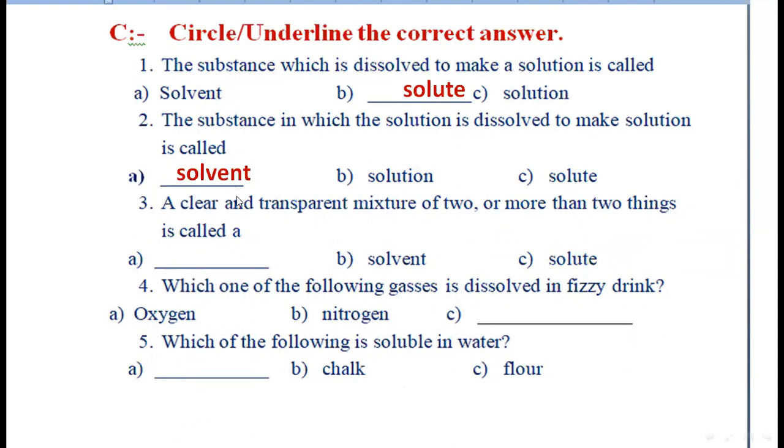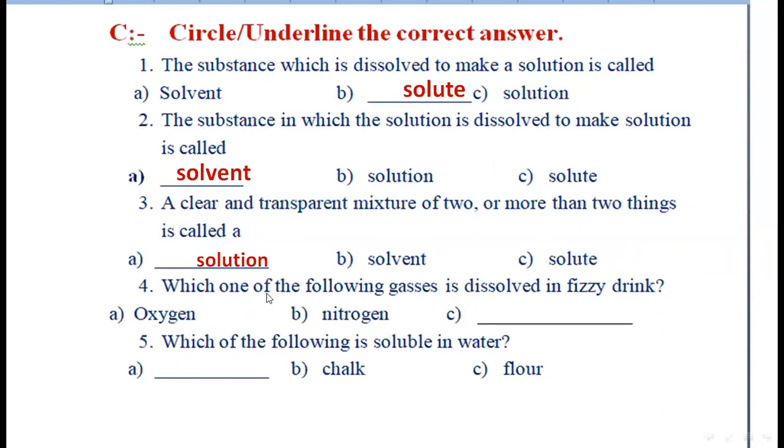So here the correct answer is solvent. The substance in which the solution is dissolved to make a solution is called solvent. Number 3, a clear and transparent mixture of two or more than two things is called solvent, solute or solution? So the correct answer is solution. A clear and transparent mixture of two or more than two things is called solution.